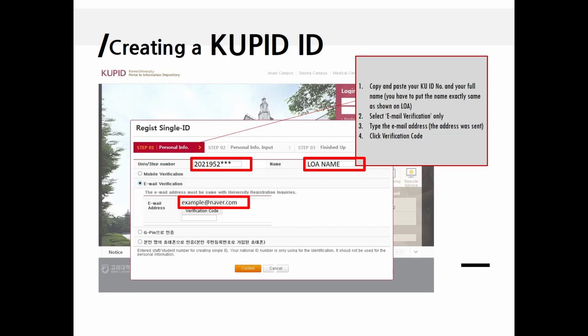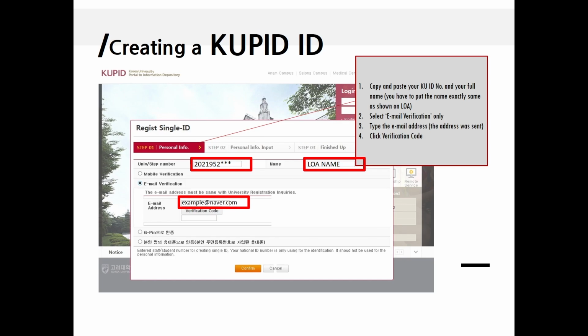In step 1, you can see the university number column. Put your student ID number of Korea University and your name exactly. The capital and small letters should also be the same. You can check them on your LOA. Below the university number, you can see 4 selections. However, you can only select the email verification.